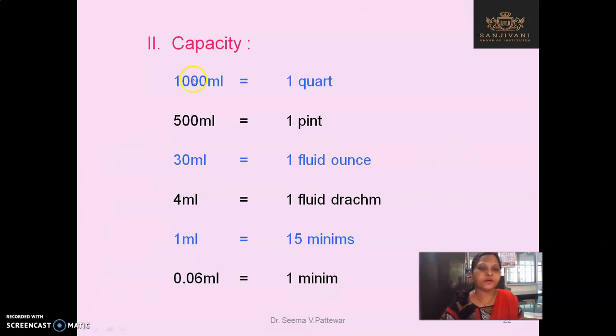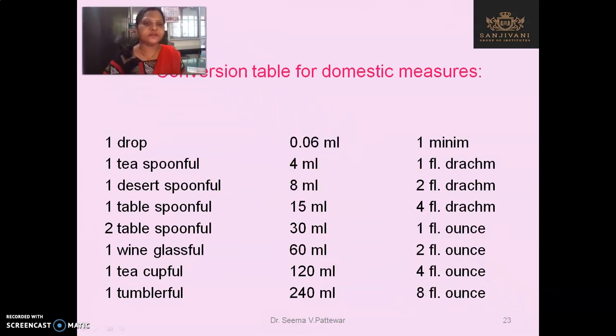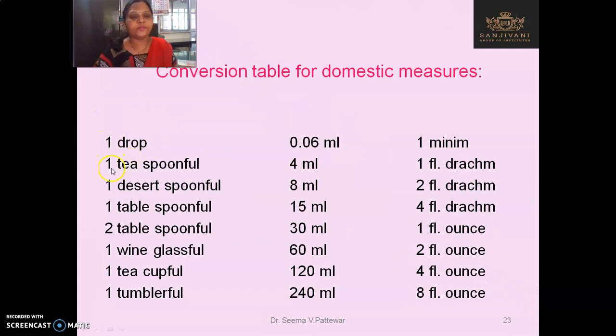Then this is for liquid. 1000 ml is equal to 1 quart. 1 pint is equal to 500 ml. 1 fluid ounce is equal to 30 ml. 1 fluid drachm is equal to 4 ml. 1 ml is equal to 15 minims. 0.06 ml is equal to 1 minim. Even the value of 1 drop is also 0.06 ml. This is the conversion table. We have already seen this in first year. 1 drop is equal to 0.06 ml.